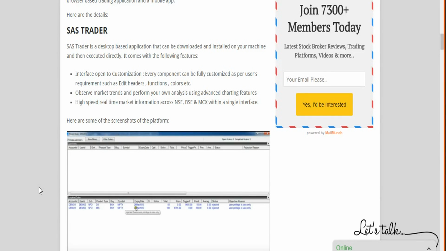Out of these two stockbrokers, if you want to pick a web-based browser application, you can go with SMC's Easy Trader. In terms of mobile app, we don't really have a winner for you. So these are multiple trading platforms from these two stockbrokers. Now we'll head back to the comparison.